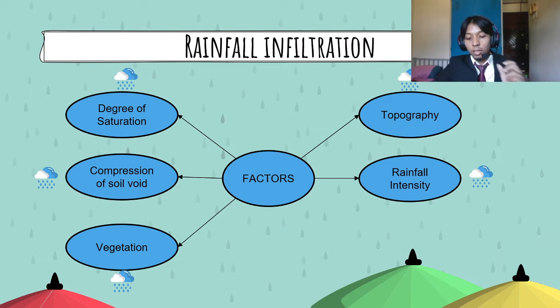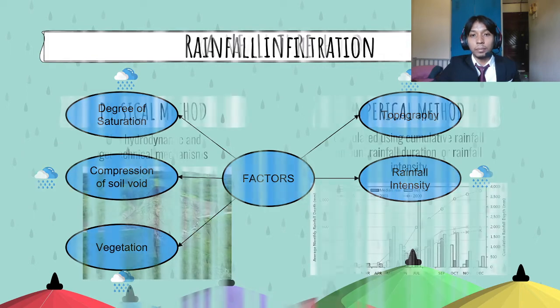The second one is the compression of the soil void. The third one is the vegetation. The reason vegetation was chosen is that vegetation will block the rainfall water from entering the soil, therefore decreasing the rainfall infiltration. The fourth one is the topography, and the last one is the rainfall intensity.